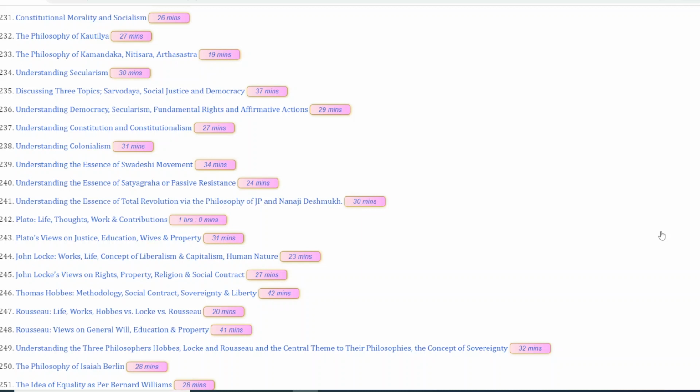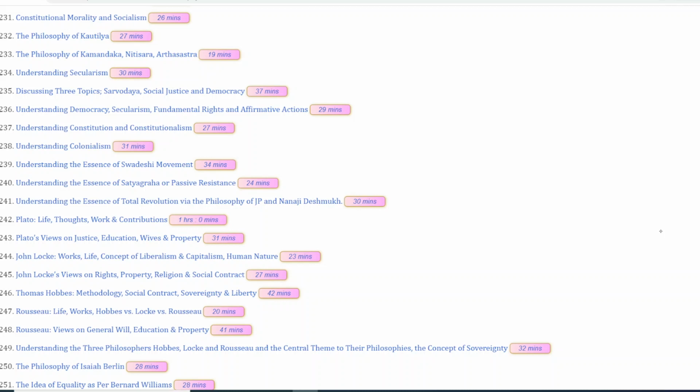So try to understand these concepts with a link, so that in case it's asked in the exam in choose-the-right-sentence kind of questions, you never falter. So next is the essence of Swadeshi movement, the essence of Satyagraha or passive resistance. Then we have the essence of total revolution by the philosophy of JP, that is Jayaprakash Narayan and Nanaji Deshmukh. Extremely important. These are new philosophers added, so please watch the lecture very carefully.